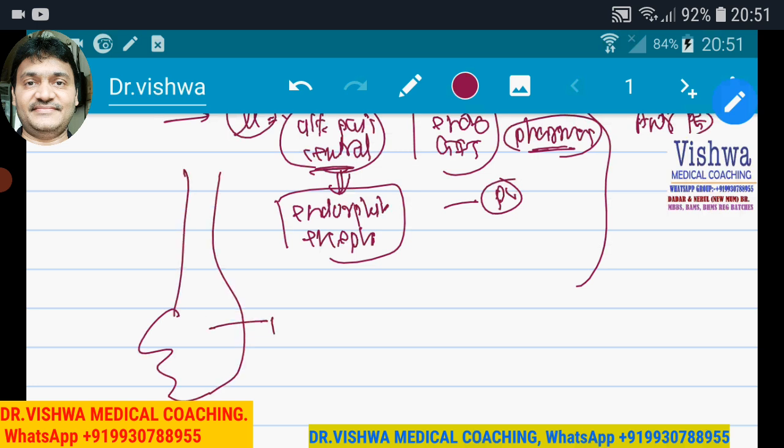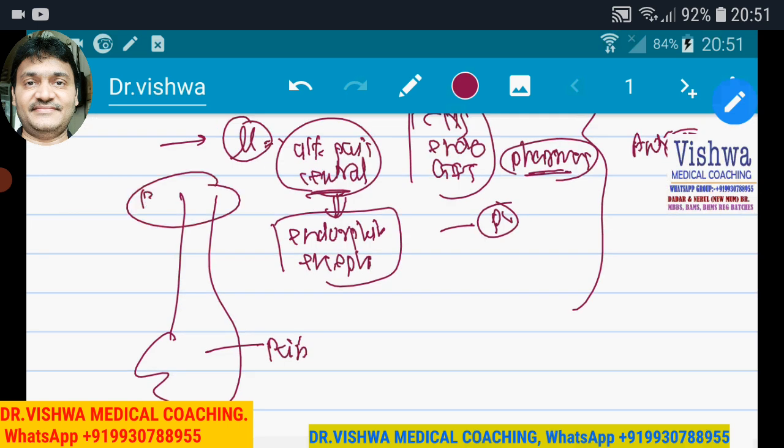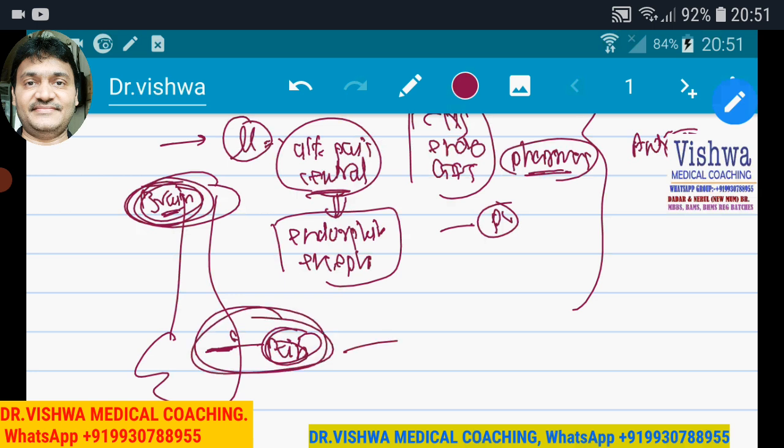Let's say, for example, this is your hand. Here the pain is there. Ultimately, pain is perceived where? In the brain. Right? So, either you kill the pain here or you kill the pain at the brain level. Killing the pain at the local level is by reducing the prostaglandins, because prostaglandins are the mediators of the pain.